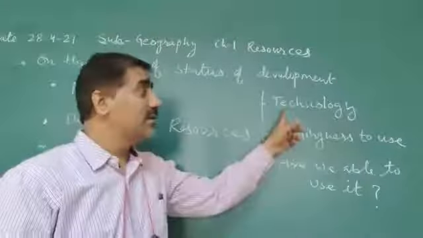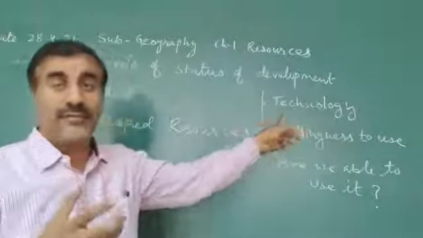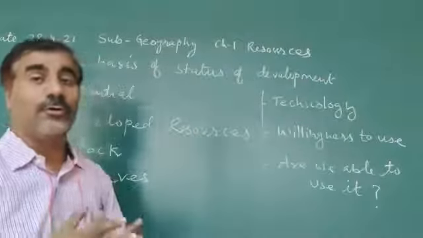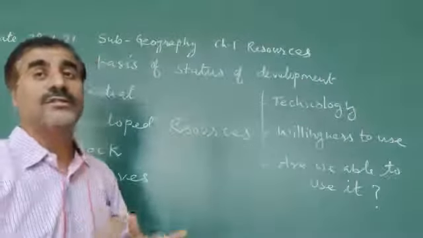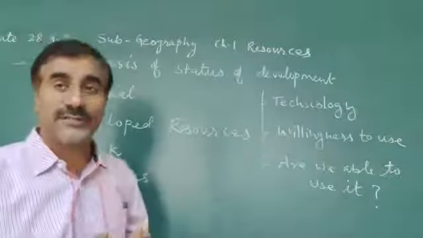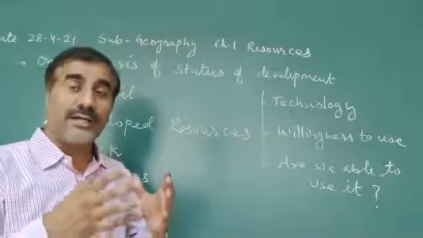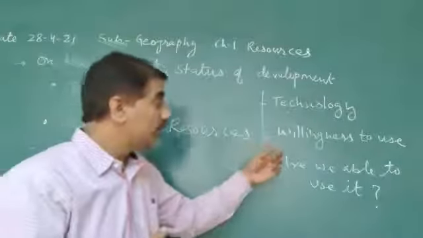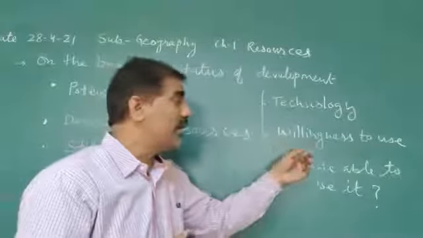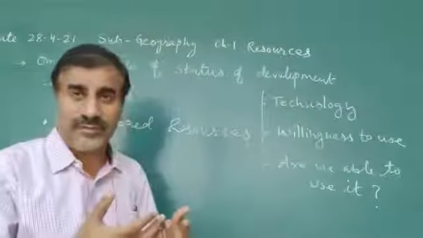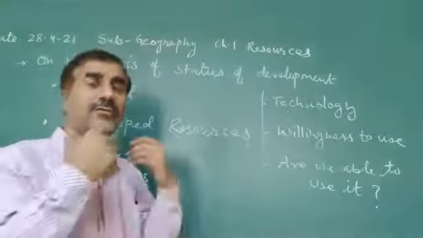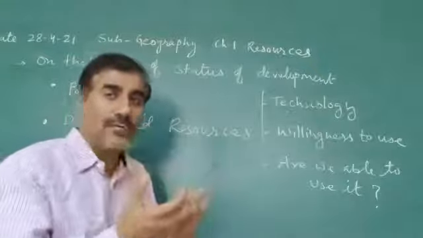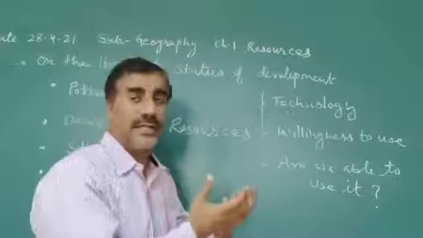First one, technology. Do we have the technology or not to use the given resources? We are having appropriate technology or not. Second important point, willingness to use. Do we have the willingness to use it or not?